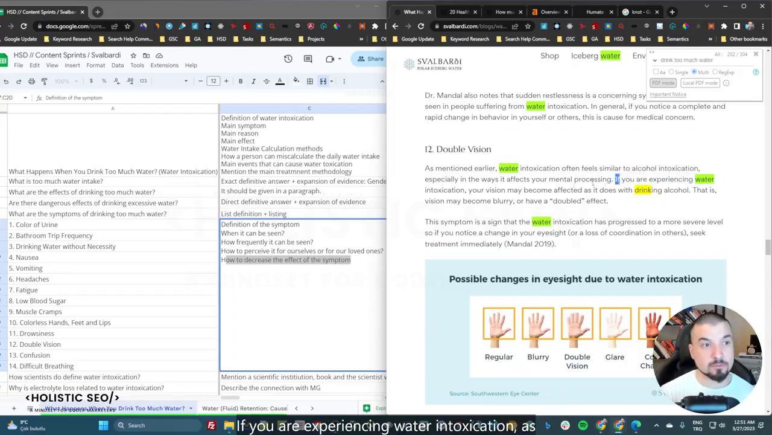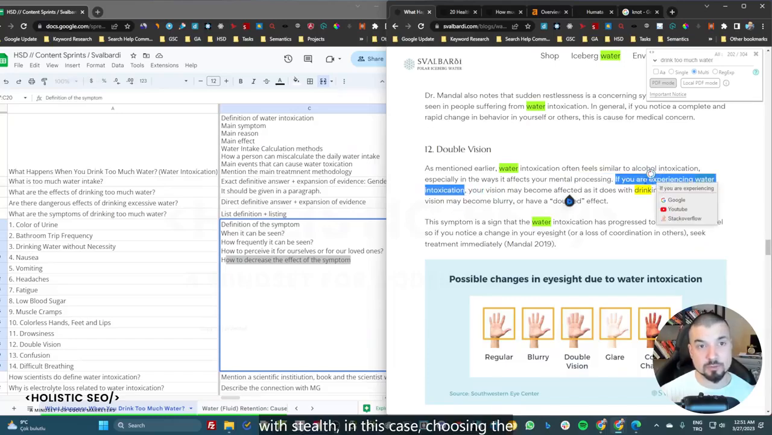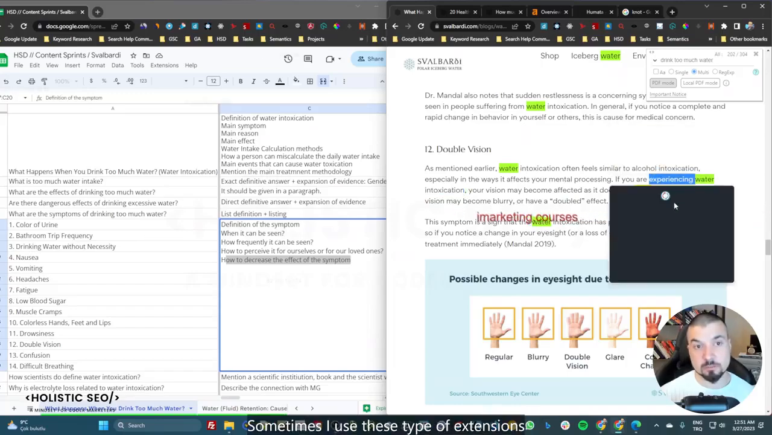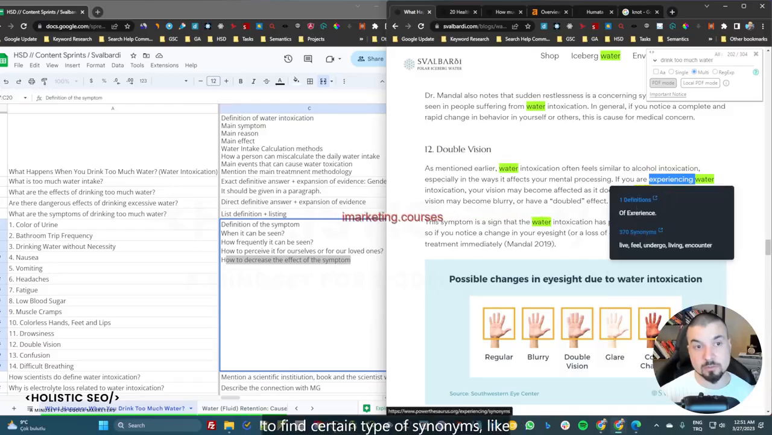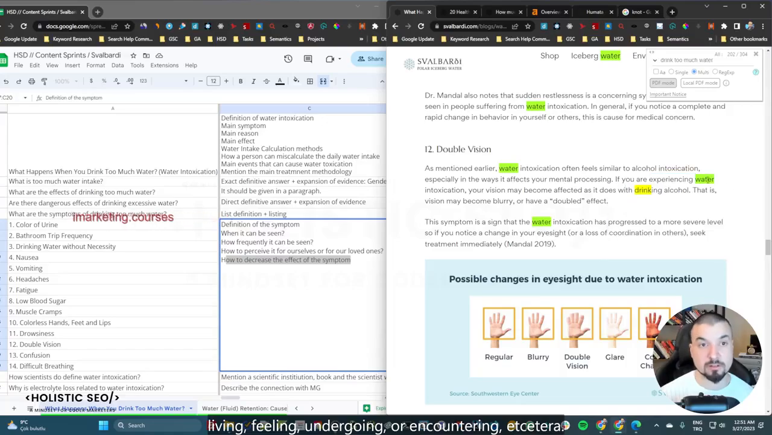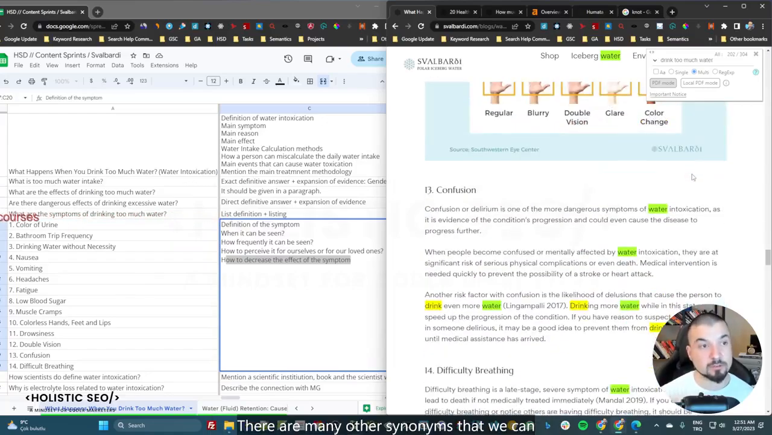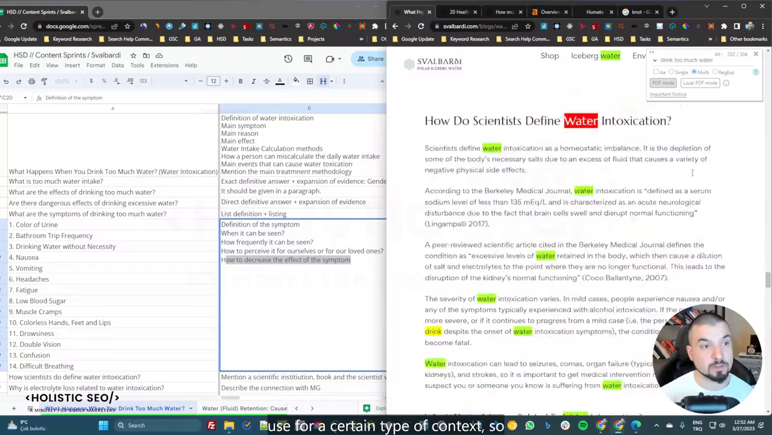If you are experiencing water intoxication, as we tell, in this case, choosing the right predicate section is important here. Experiencing water intoxication or other types of specific words we can use. Sometimes I use these type of extensions to find certain type of synonyms like living, feeling, undergoing, or encountering, etc. And there are many other synonyms that we can use for a certain type of context.